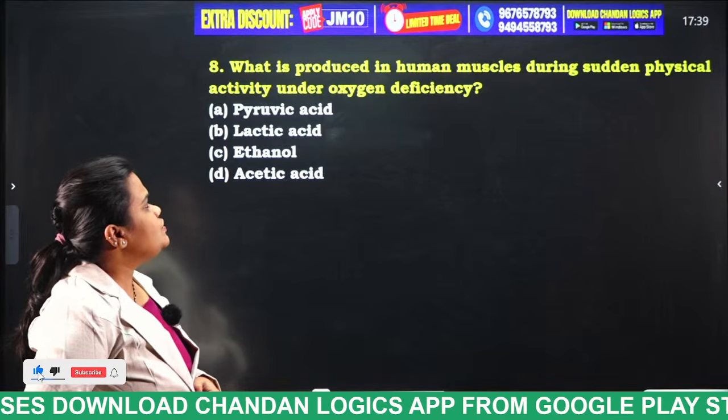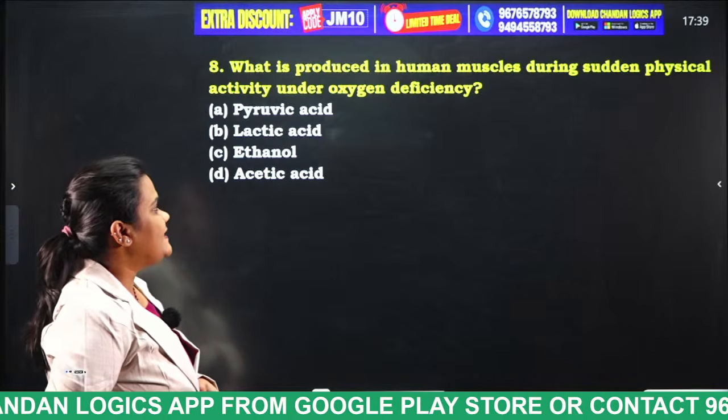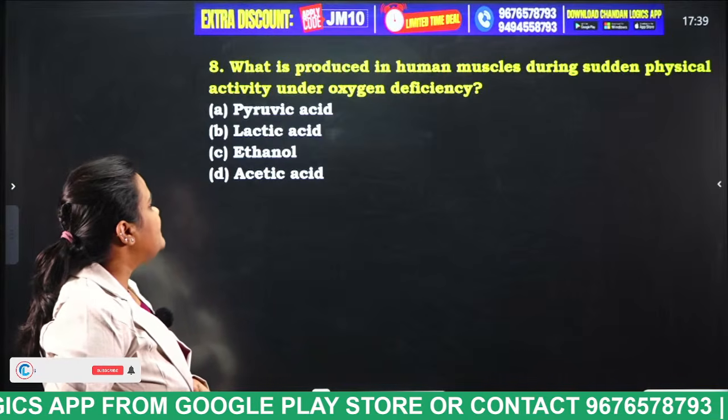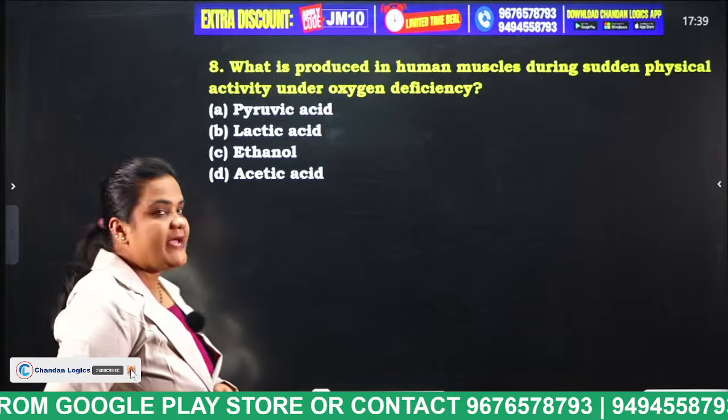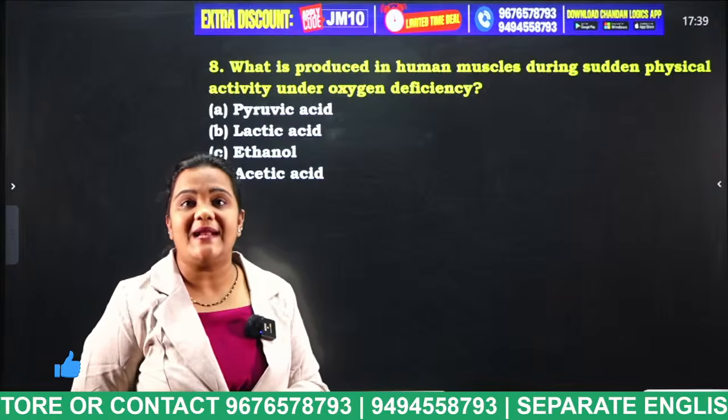What is produced in human muscles during sudden physical activity under oxygen deficiency? Pyruvic acid, lactic acid, ethanol, acetic acid. Now try to answer this question, students, each and every student who is in the live session.